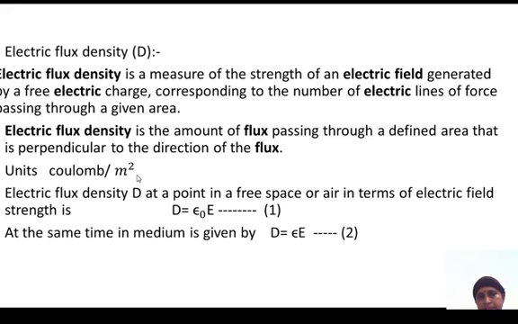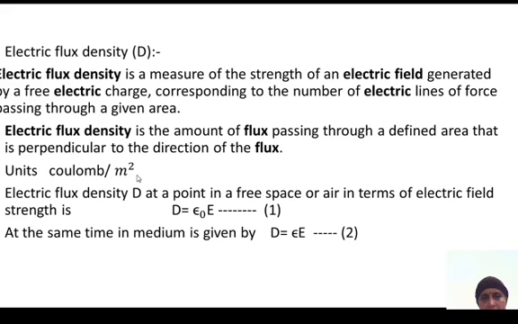Electric flux density is the amount of flux passing through unit area of cross section. The unit of flux density is coulomb per meter square.